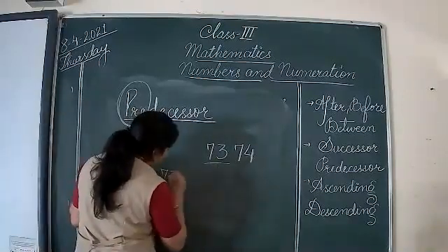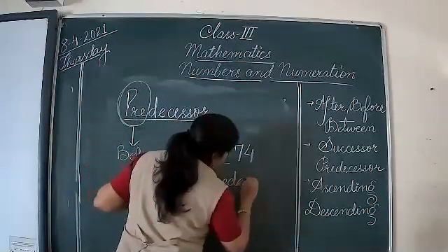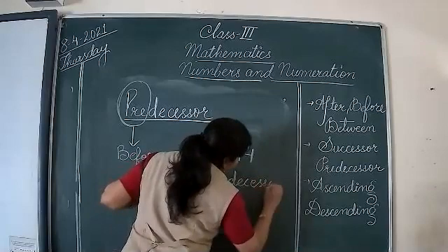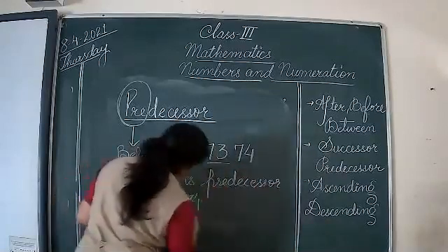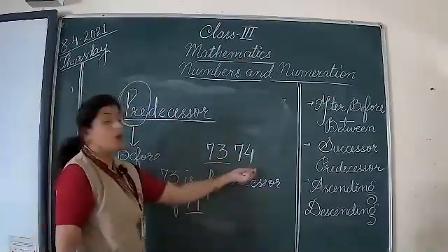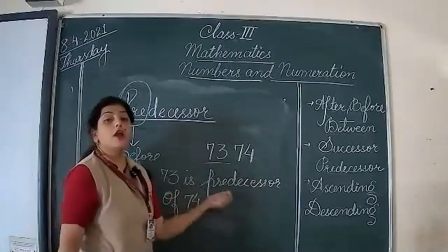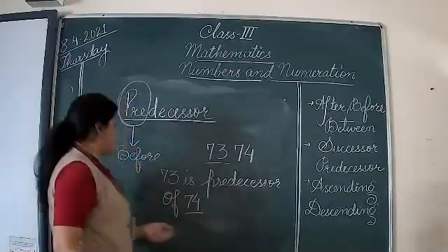So 73 is the predecessor of 74. Okay, and you can simply either go for backward counting, or you can subtract 1 from the number.